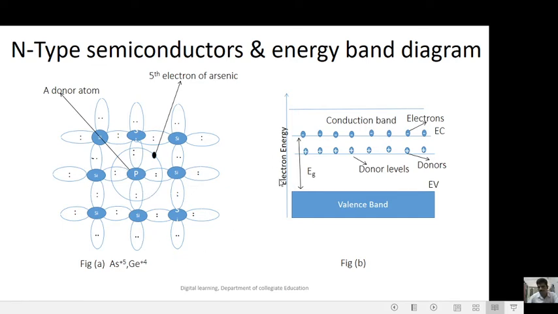So here is the energy band diagram. Figure B represents the energy band diagram, electron energy, with the valence band and the conduction band. The positive points represent the donor levels, known as the donor level. Here Eg represents the energy gap, Ev is the valence band energy, and Ec is the conduction band energy.